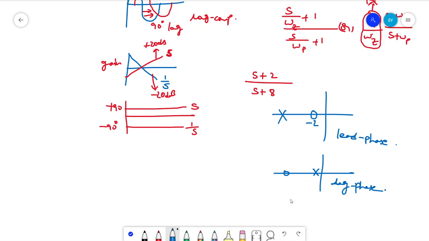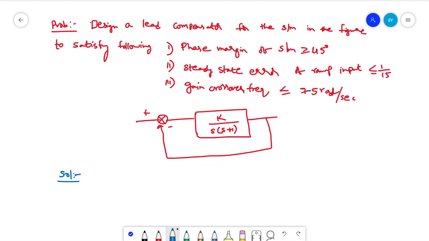Okay, so with this little introduction, we'll jump into the problem and see the steps simultaneously on how to construct a lead compensator. So let us consider a numerical problem to design a lead compensator for the system shown below. Here they asked for frequency domain specifications. You can see they asked us to design a controller for a phase margin of the system greater than 45, a steady state error for a ramp input less than 1 by 15, and a gain crossover frequency less than 7.5 radians per second.